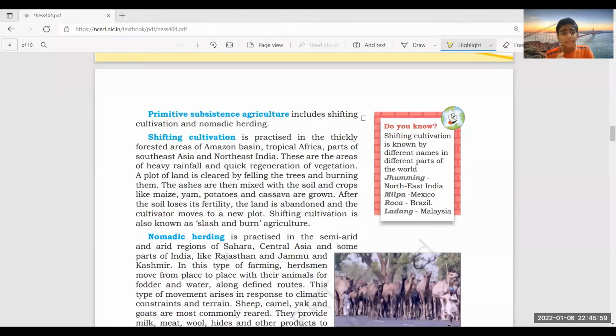What exactly happens in this cultivation is that we burn the crops. After we get the harvest, a plot of land is cleared by felling the trees, cutting them down, and burning them. Then we mix the ashes with the soil, and the soil turns fertile. That's the reason shifting cultivation is known as slash and burn agriculture.